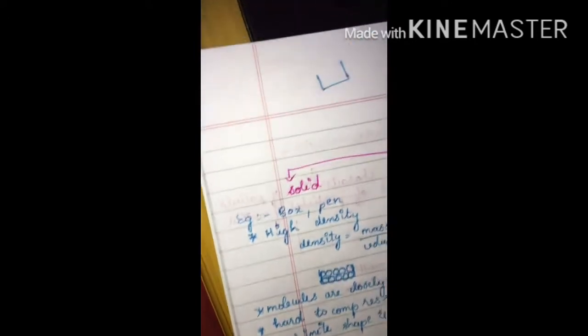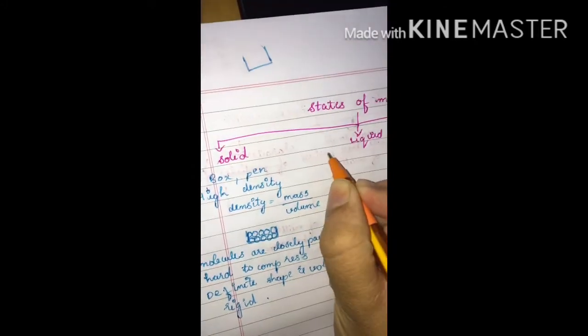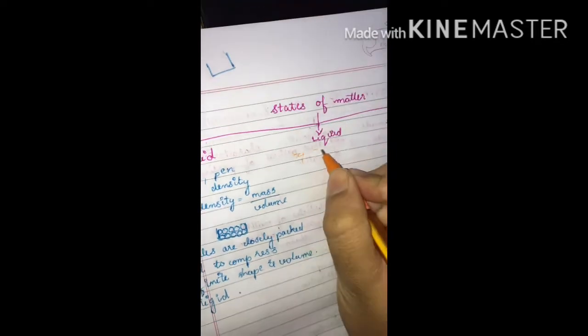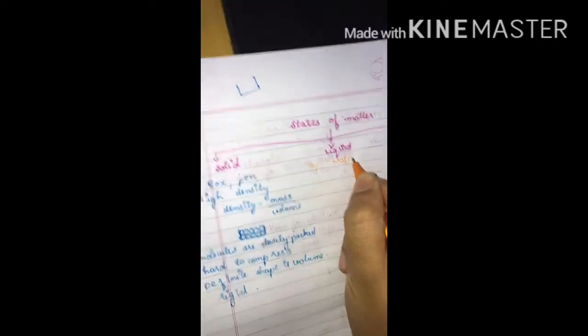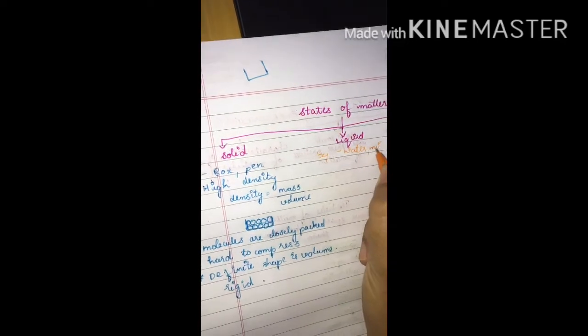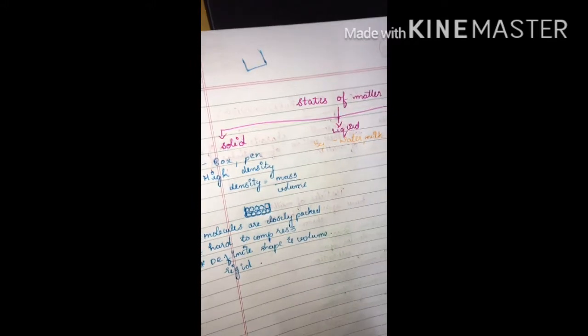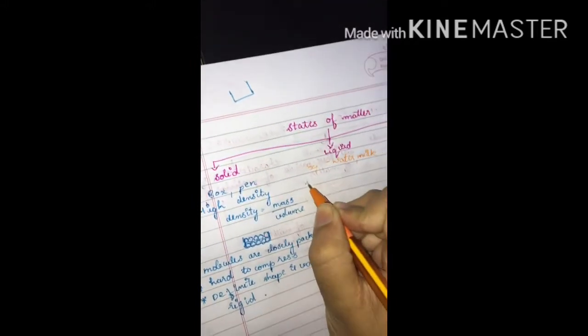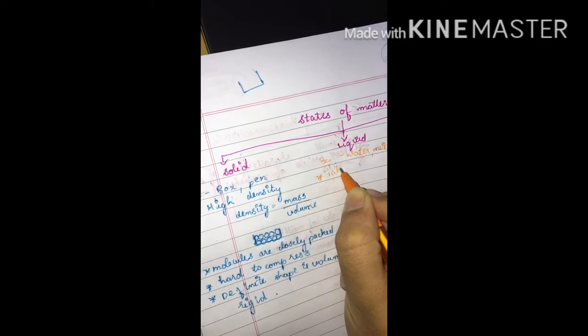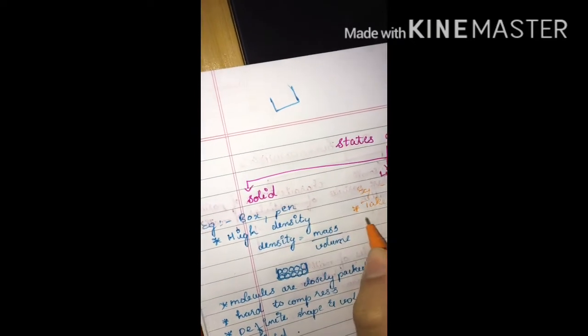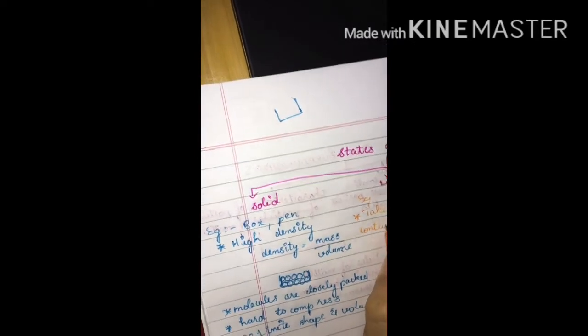Now let us move on to liquid. Examples of liquid: water, milk, honey, etc. In the case of liquid, they take the shape of the container, that is, they don't have a definite shape.